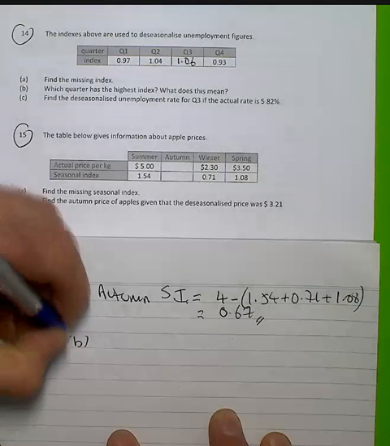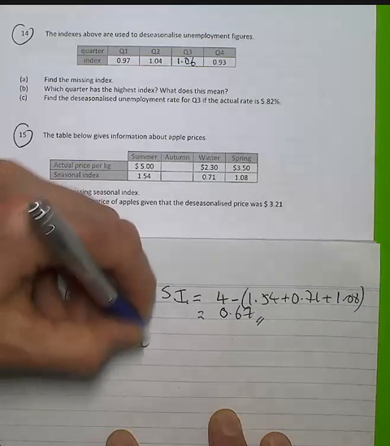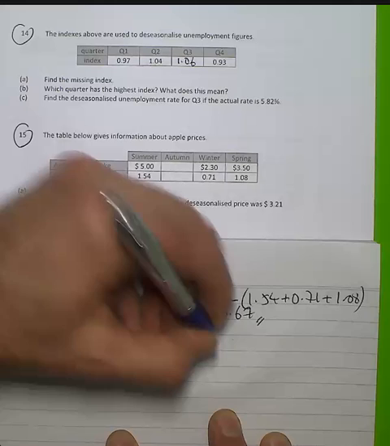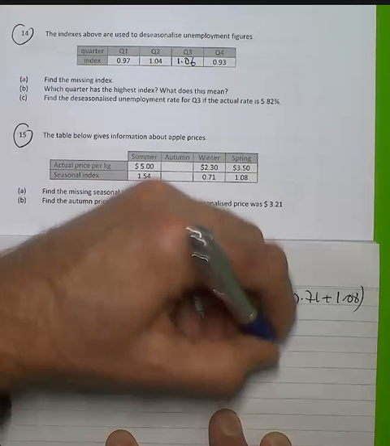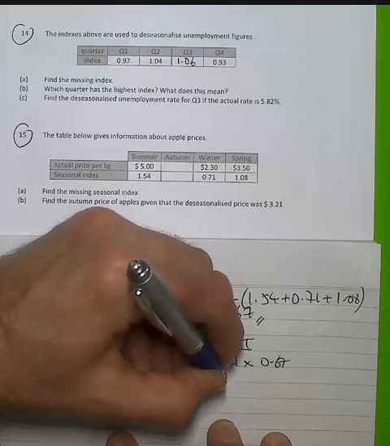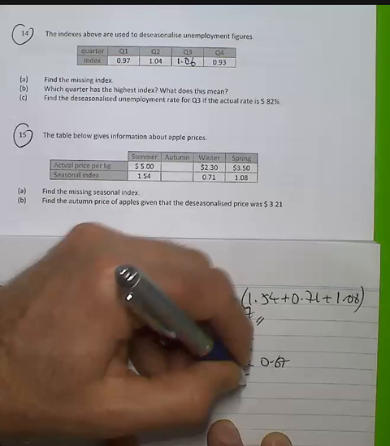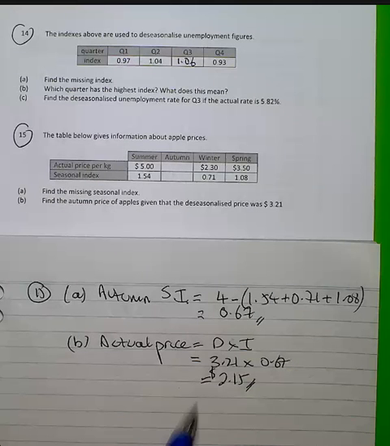So the actual price or $2.15 per kilogram. You don't have to know this, but apples are traditionally harvested in the autumn after we've had the chance to pick them, and they're probably more available at that stage.